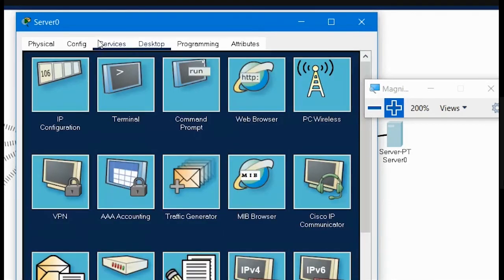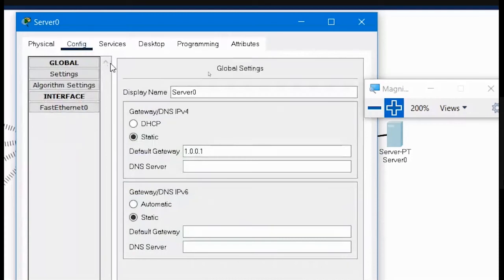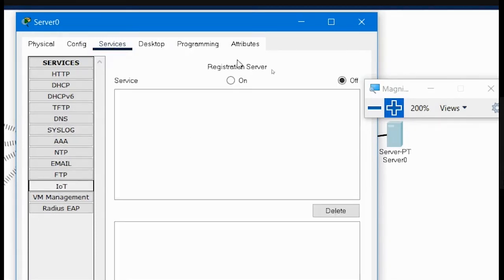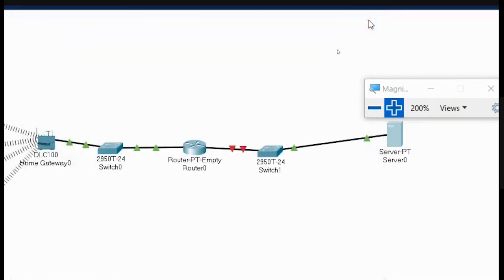One more thing that you have to do is you have to go to config, and then in this server, you have to configure the different services. Sorry, you have to go to services, not config. You have to turn this IoT service on. This is important. You have to turn on this IoT registration server on. This thing you have to do.